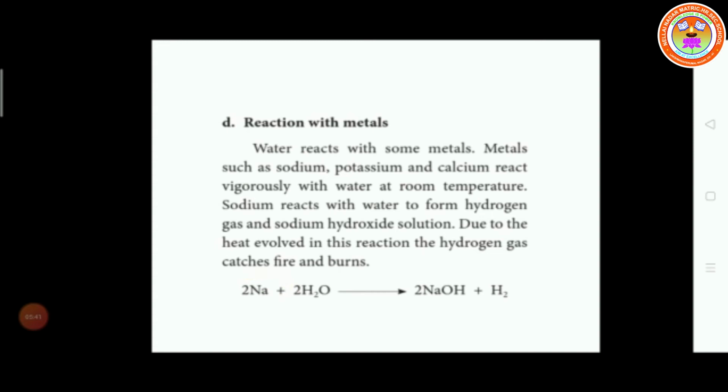Sodium, symbol Na: 2 sodium react with 2 molecules of water. Here 4 hydrogen, 2 oxygen. So 2 hydrogen and 2 oxygen combine to form hydroxide. 1 hydroxide has 1 negative charge, 2 hydroxide have 2 negative charge; 1 sodium has 1 positive charge, 2 sodium have 2 positive. Both combine to form 2 NaOH. The remaining 2 hydrogen is evolved.